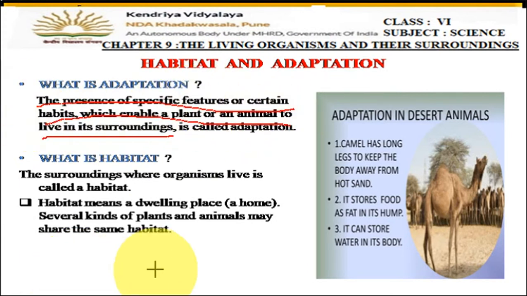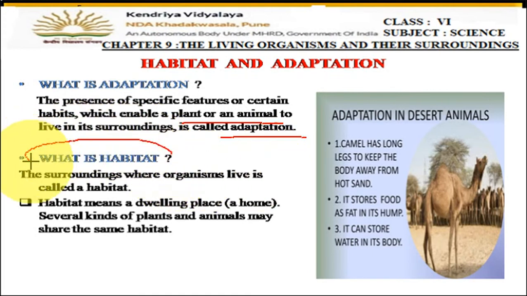So you can write in simple language that adaptations are the special characteristics or the features which are present in the body of the plant or an animal which help them to live in a particular surrounding, and those special characters are called adaptations. Like camels have long legs, they do not sweat, so these are the special characteristics which help them to live in the desert areas.